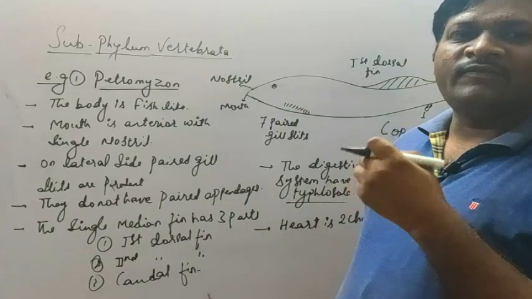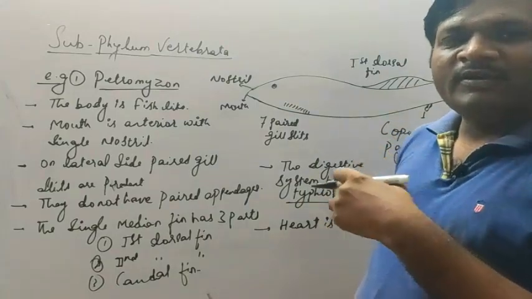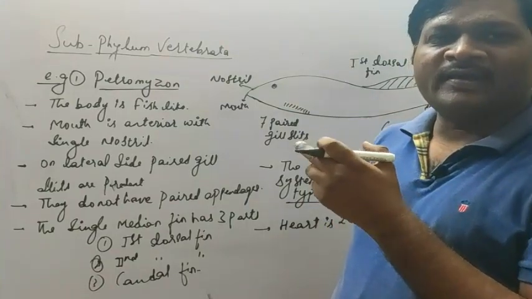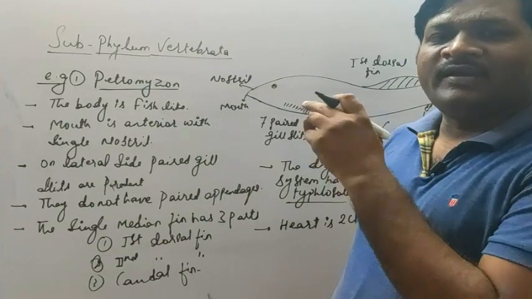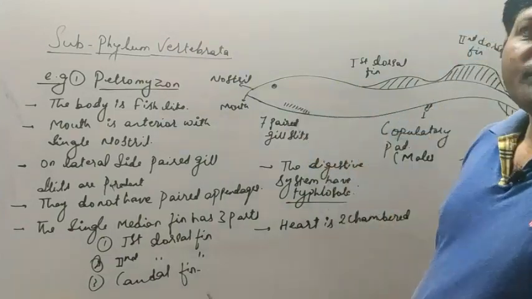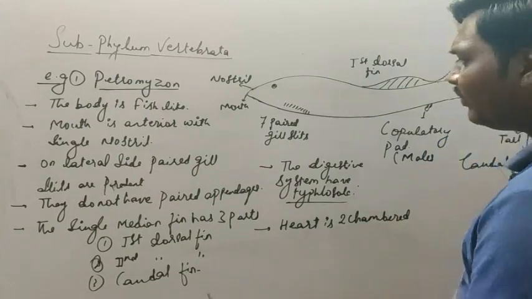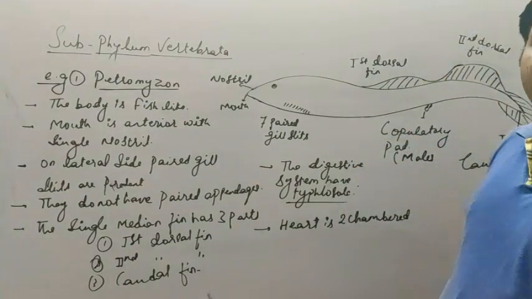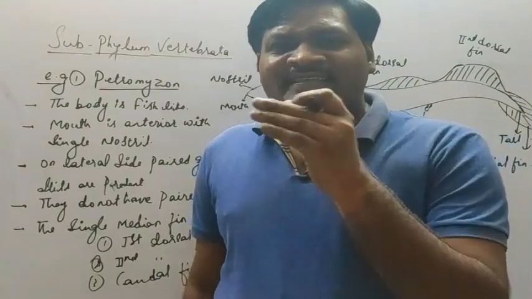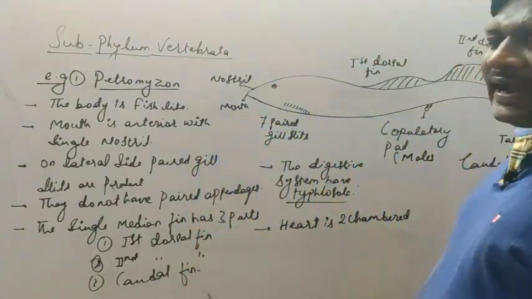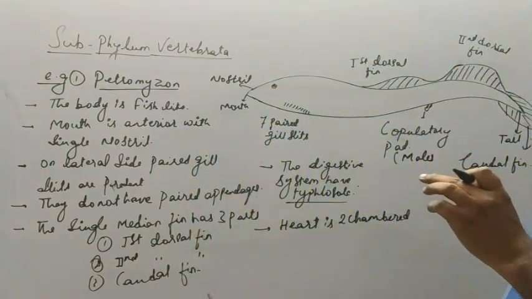From the sinuses it is transferred to the auricle, then the ventricle, and from the ventricle it is transported into the gills, where the exchange of gases takes place and the oxygenated blood enters the body. So that is a single type of circulation, and the heart is two-chambered.